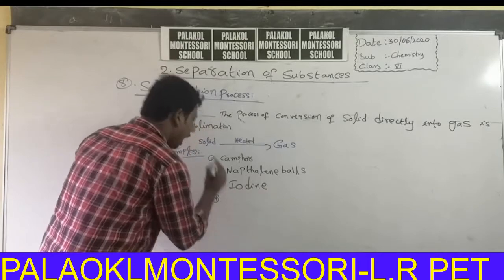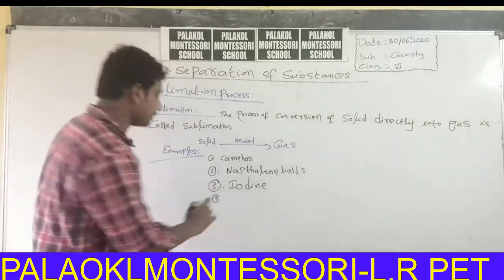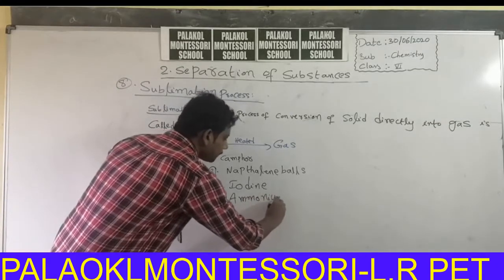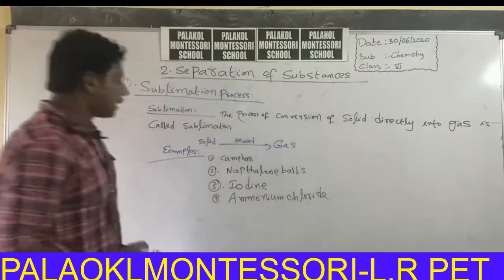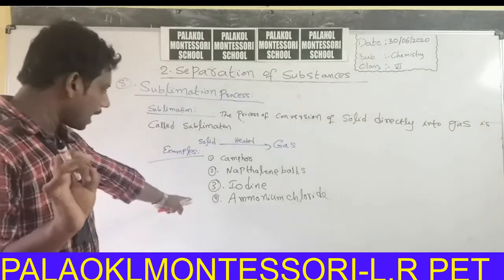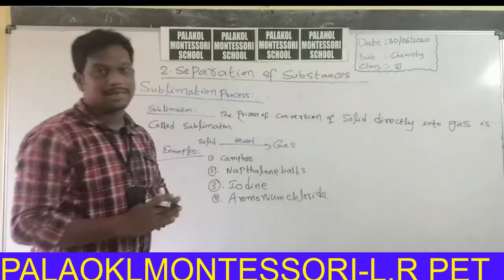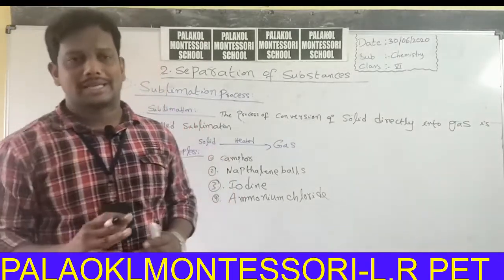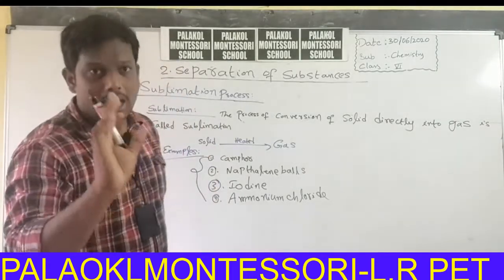Fourth one, ammonium chloride salt. Camphor, naphthalene balls, iodine, ammonium chloride. All the four substances go directly from solid state to gaseous state. For all the four substances, liquid state is absent.